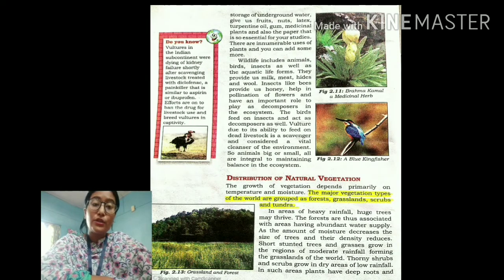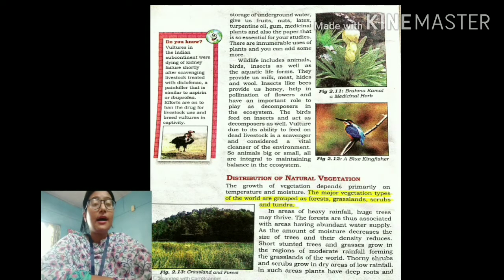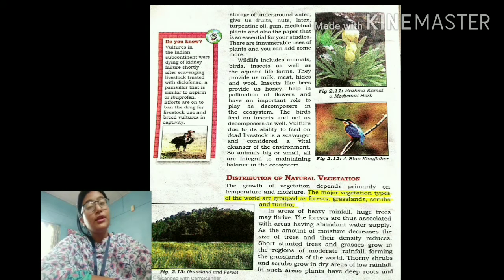Now coming to the next topic, that is the distribution of natural vegetation. So students, the growth of vegetation, that means their height and their density, depends primarily upon the temperature and the moisture. Moisture means the humidity. So students, there are 4 major types of vegetation. They are: number 1, forest; number 2, grassland; number 3, scrubs; and number 4, tundra.